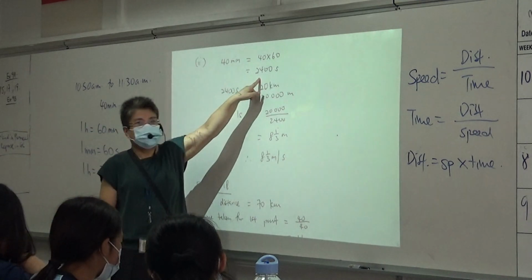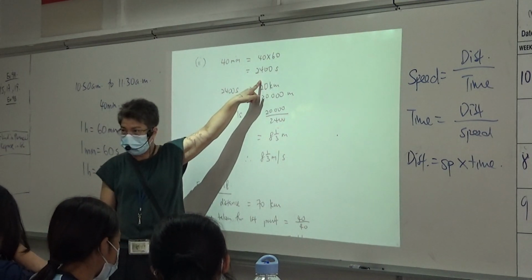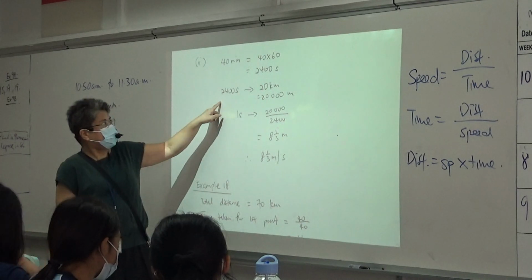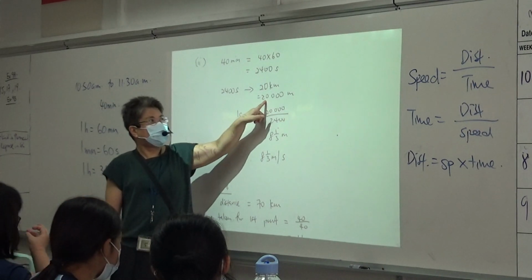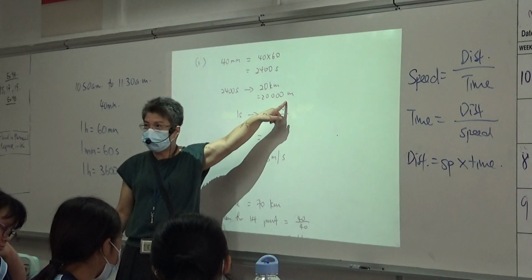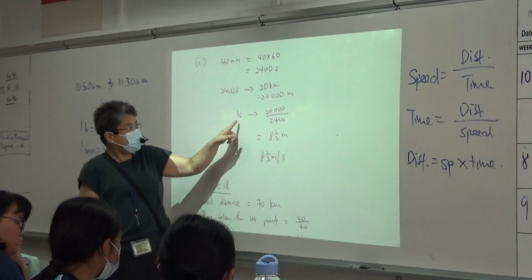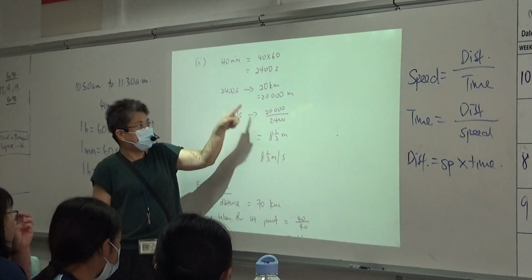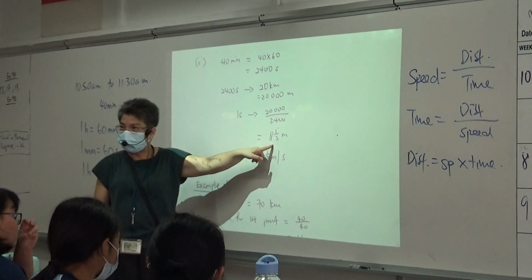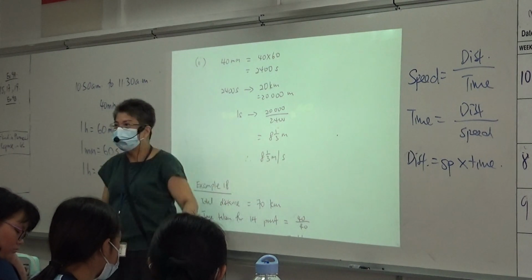40 minutes is 2400 seconds. Agree or not? So 2400 seconds is 20,000 meters, because 1 kilometer is 1,000 meters. Agree? Then 1 second will be this divided by this, right? So I get 8 1/3. Therefore the answer is 8 1/3 meters per second.